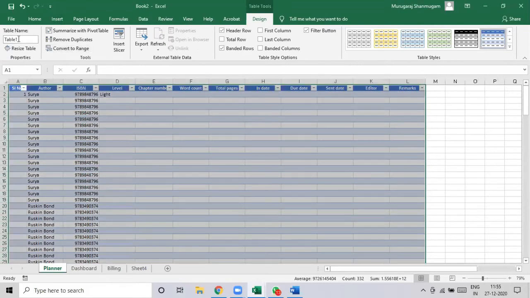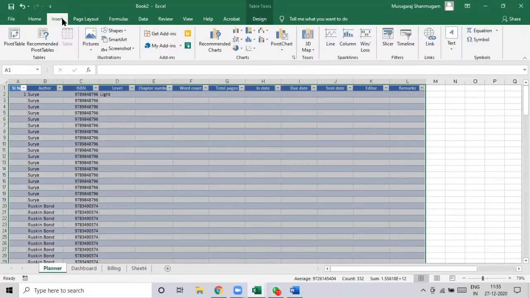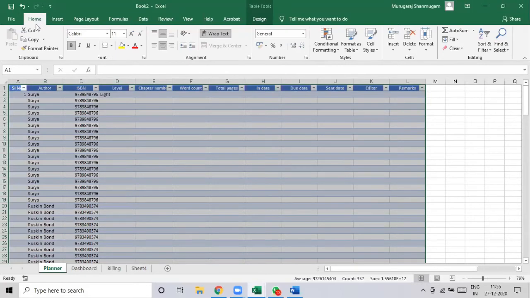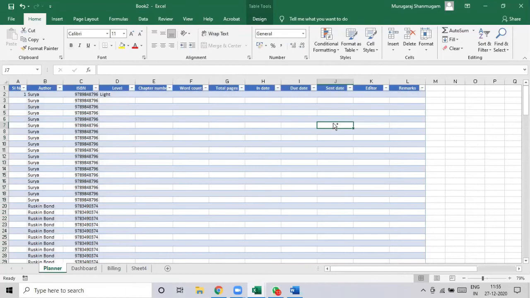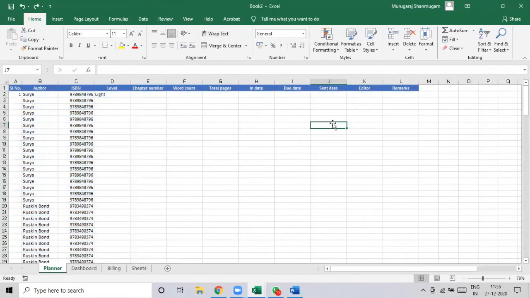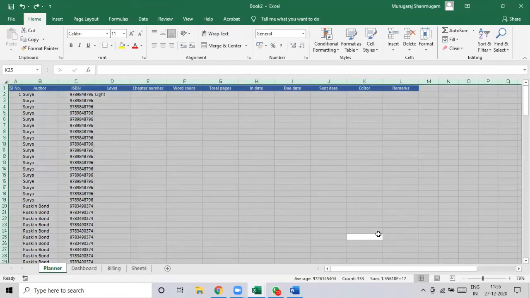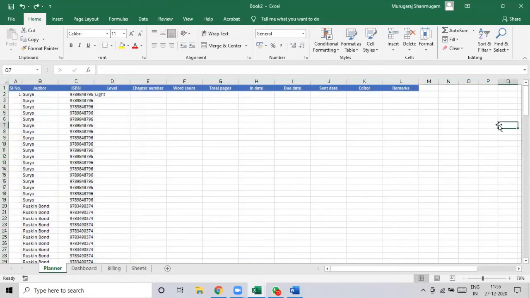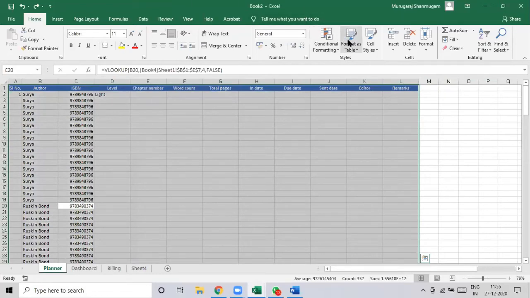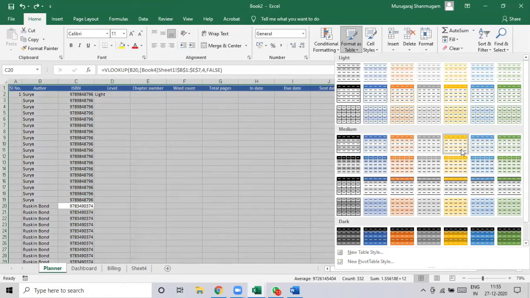You can insert a table here from the Insert menu. From the Home menu, you can use Format as Table. You can achieve the same thing. I'm undoing things, and then see I'm keeping the cursor in a blank cell here, and I press Control A. You notice that the entire sheet is selected now. Earlier it was not. So I go back to one of these places, Control A, and go to Format as Table and select the kind of table that I want.